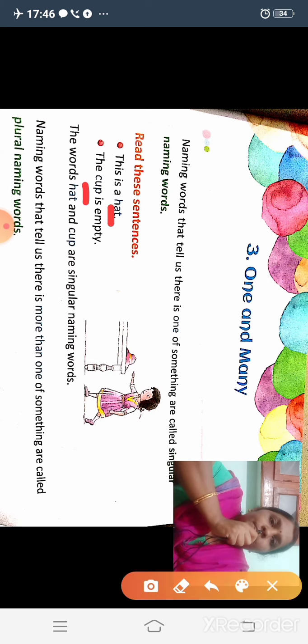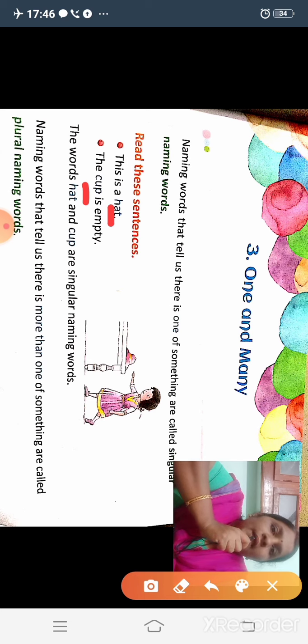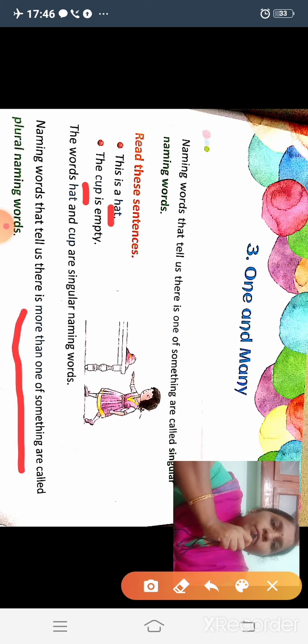Cat and cup. Okay, nouns. The words hat and cup are singular naming words because there is only one noun forms there. Only one hat and only one cup there. So it is in singular form. Now naming words that tell us there is more than one of something are called plural naming words. If there is more than one of something, it is said to be in plural form.